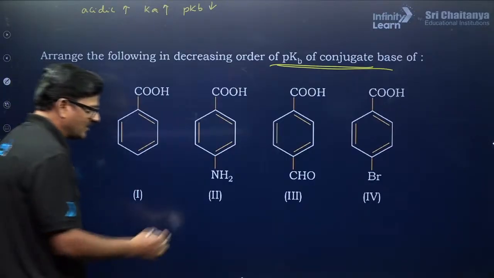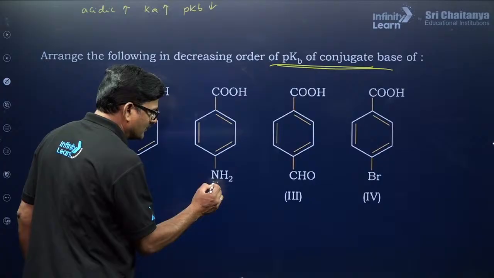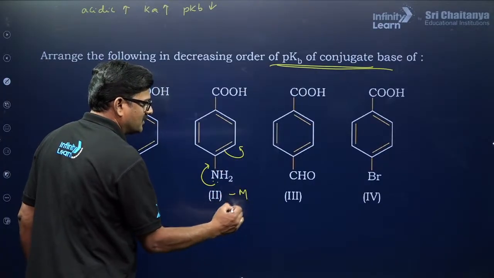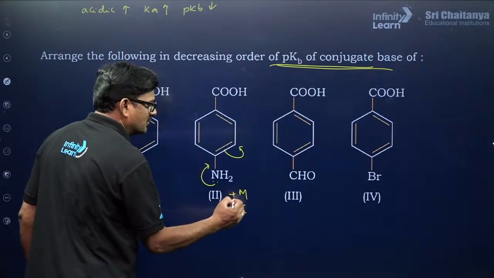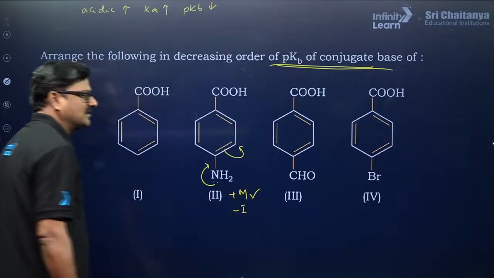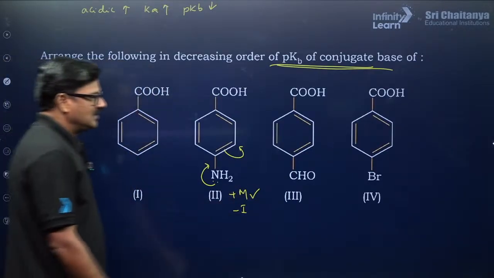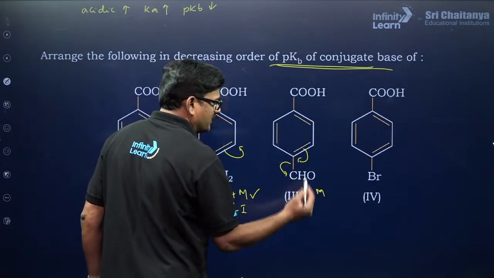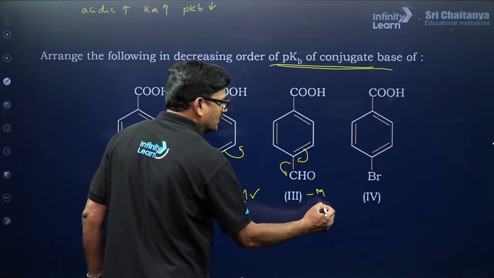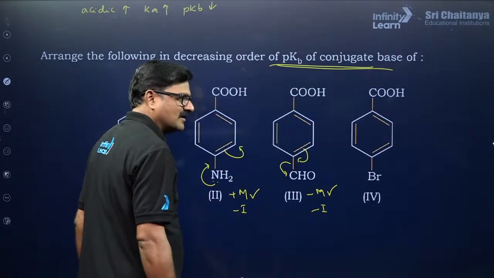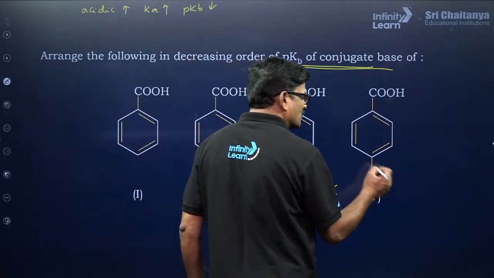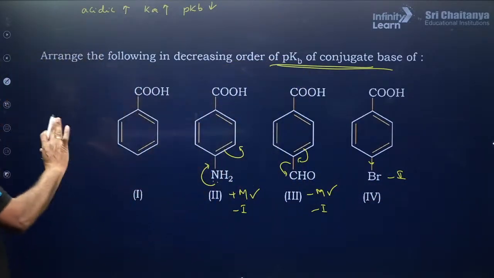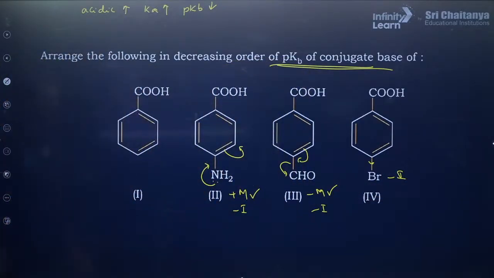Now it is going to have which effect, you see? It is going to have positive mesomeric effect as well as negative inductive effect. उसमें ये consider करना पड़ता. It is going to have negative mesomeric effect and negative inductive effect. उसमें ये consider करना पड़ता. And it is going to have, of course, negative inductive effect. So based on this you can say which is going to have a carboxylic group.